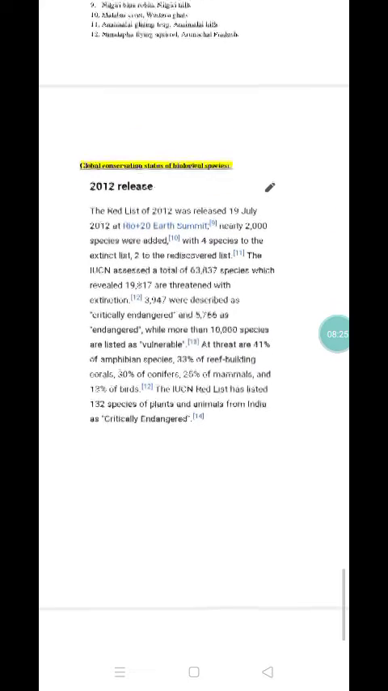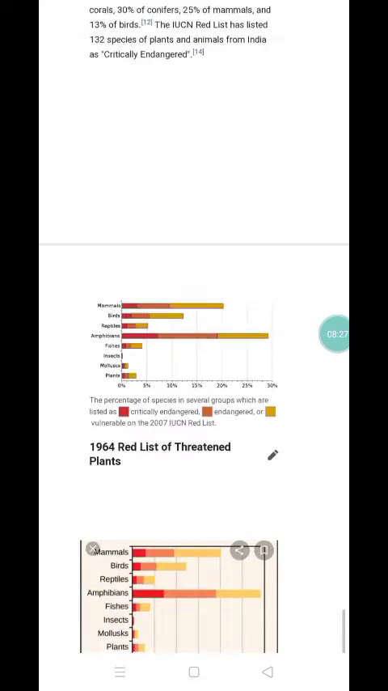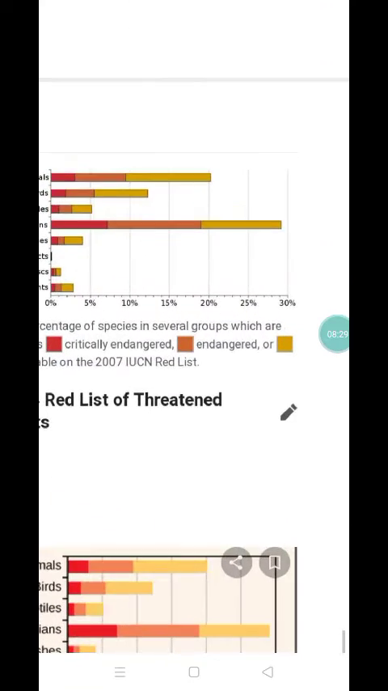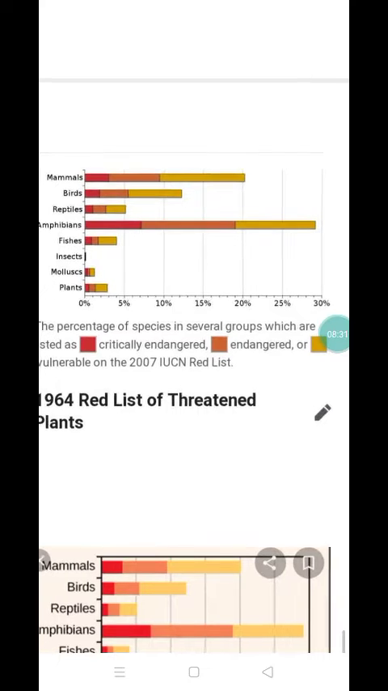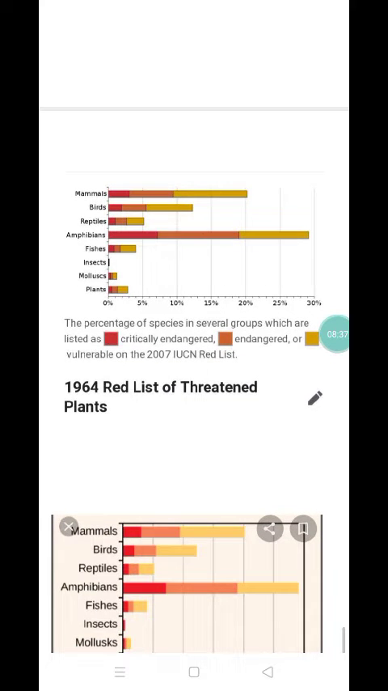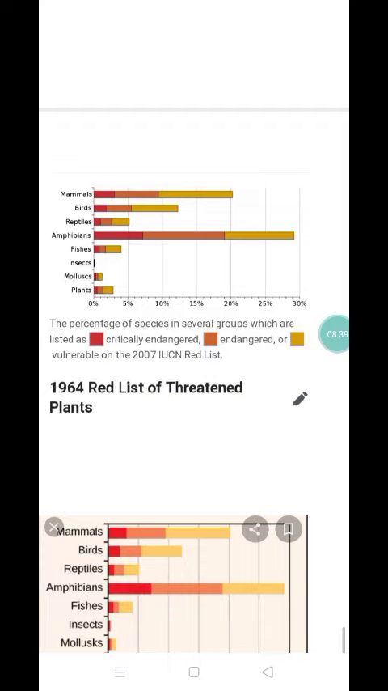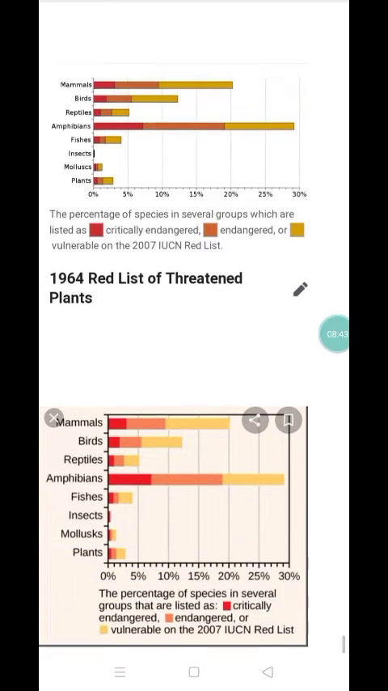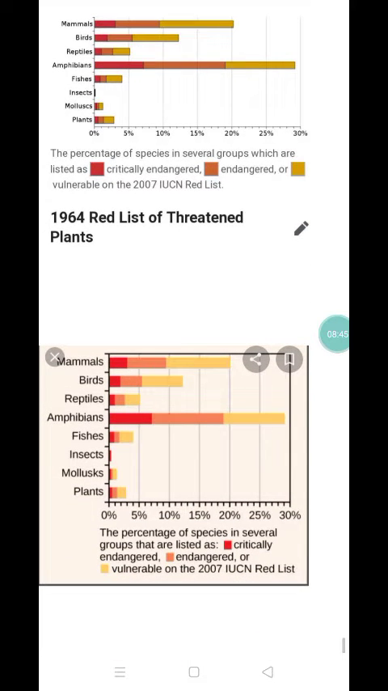Next we can see some more lists. This list was made in the year 2007, the IUCN Red List. Here we can see the critically endangered, the endangered and the vulnerable species of various animal groups, mammals, birds, reptiles, amphibians, fishes, etc. Next is also another list of animals. This is also from the year 2007.